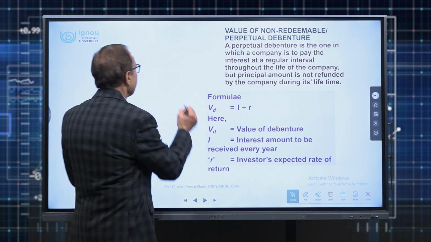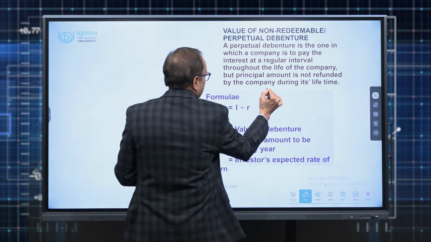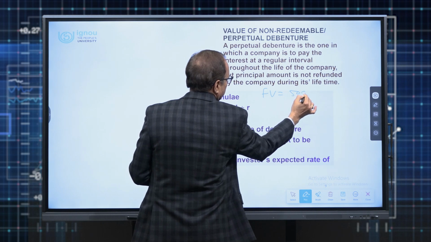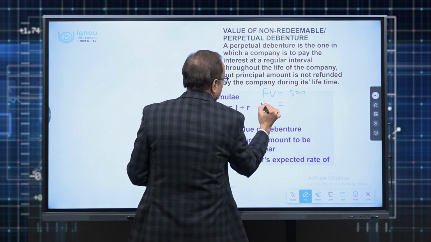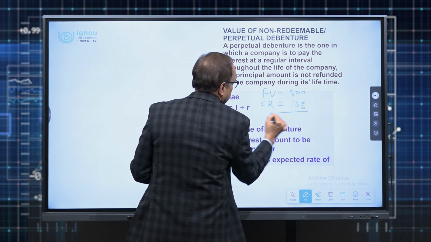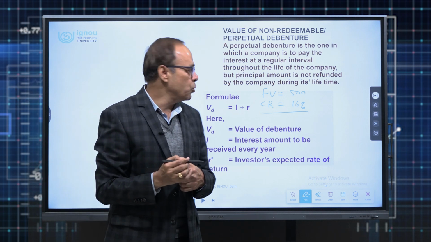Let us assume that the face value of a debenture is 500. The coupon rate associated with the debenture is 16%. And these are non-redeemable debentures. So CR in this case means coupon rate.